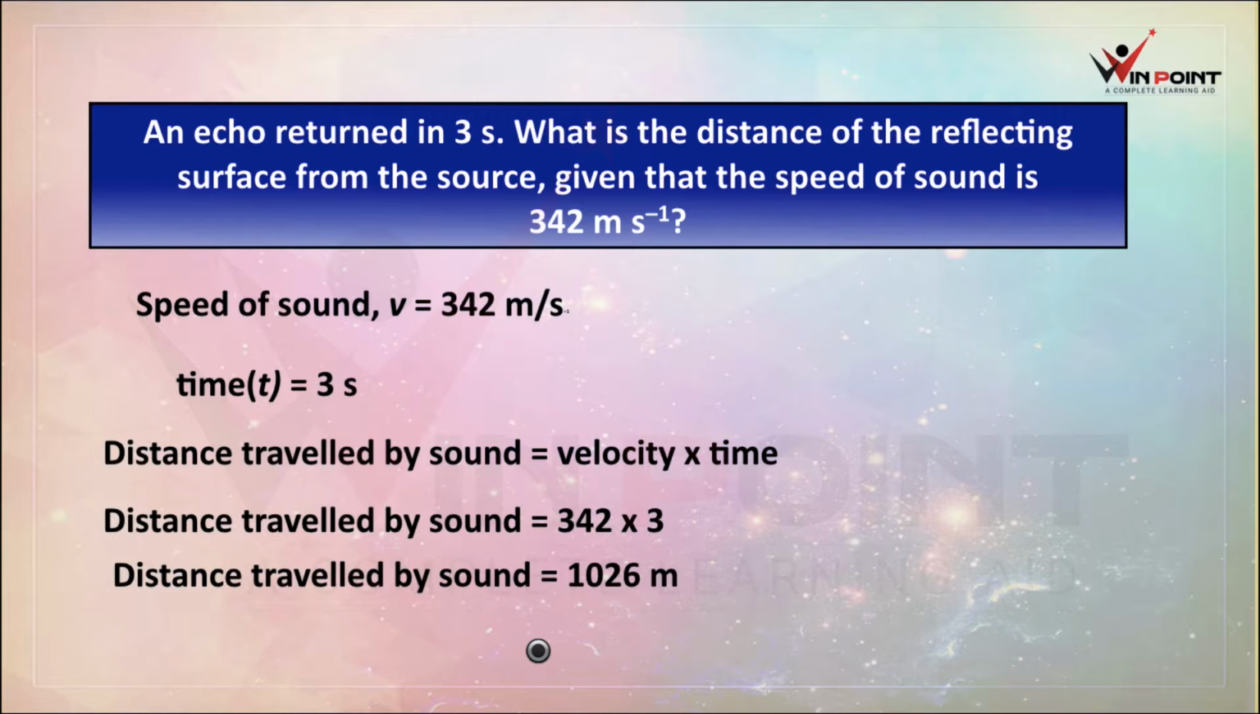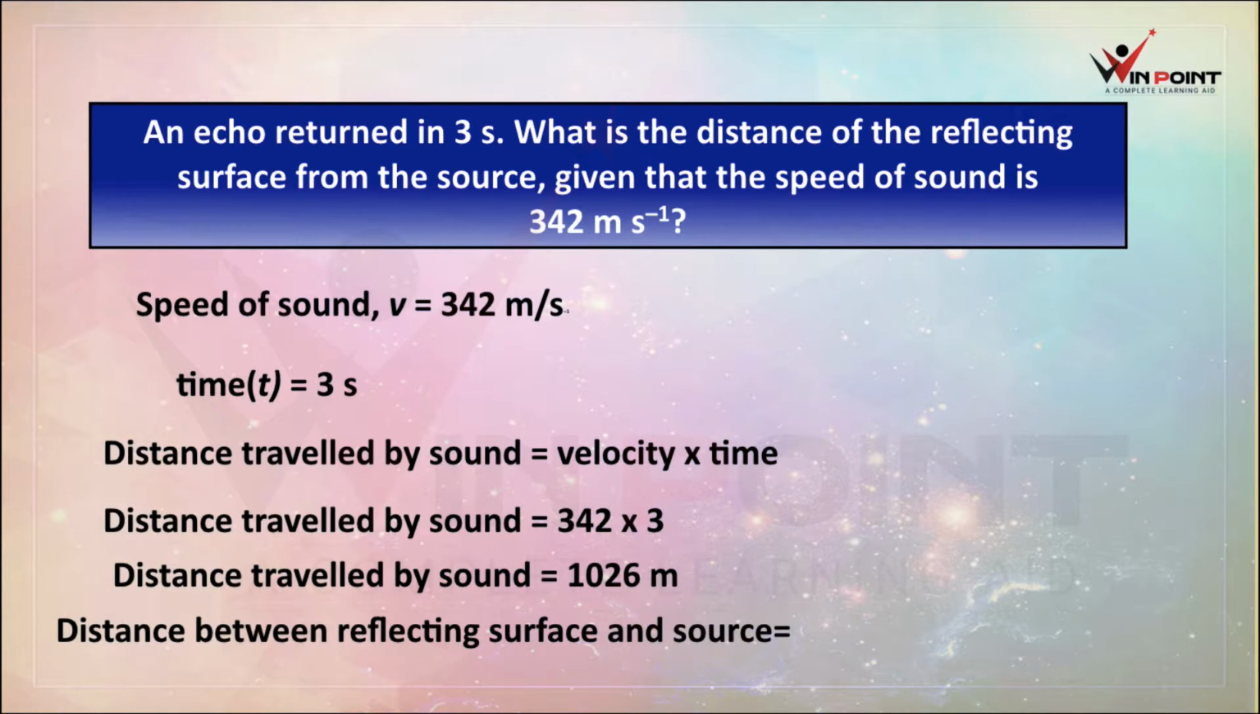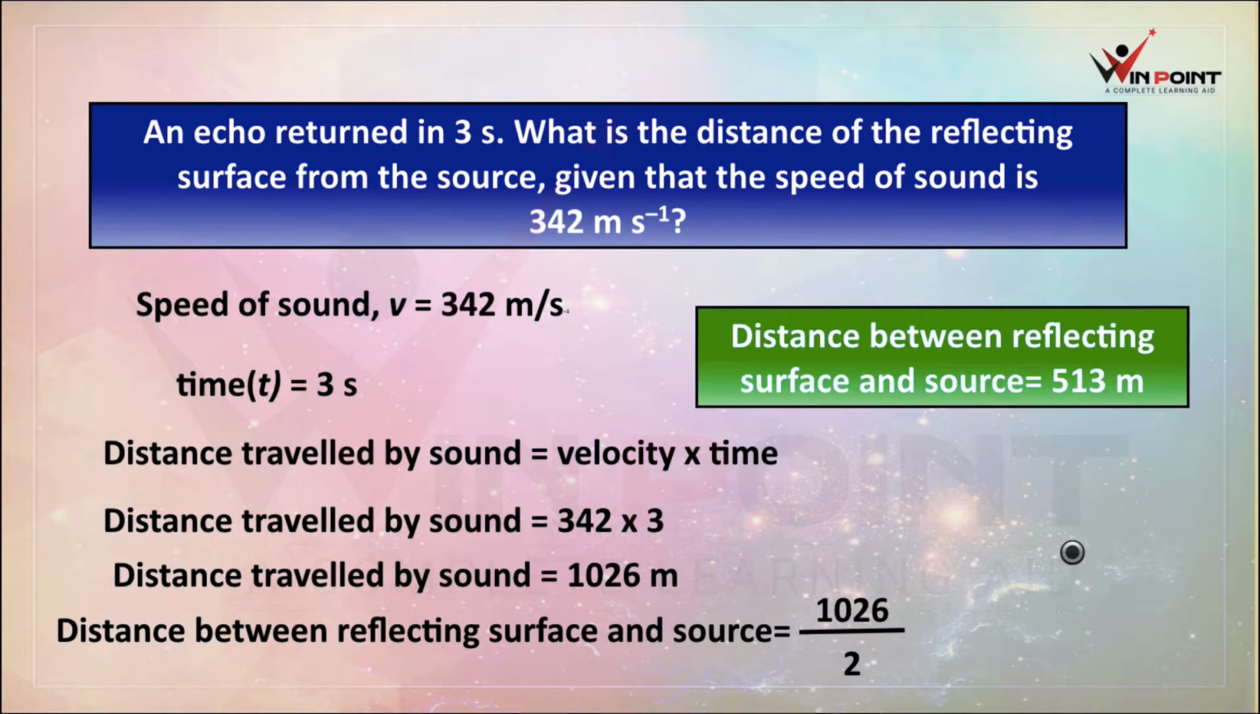It is the distance traveled by the sound, but the distance between the reflecting surface and the source will be half of this, because the sound is going there and coming back. That is an echo. The distance between the reflecting surface and the source will be 1026 by 2. It will be 513 meter.